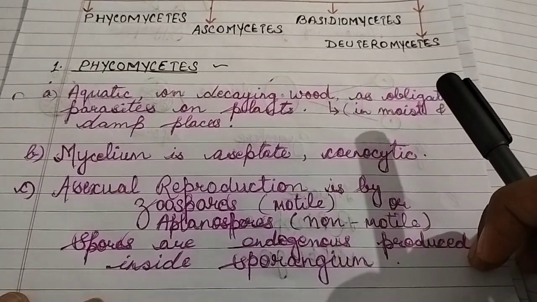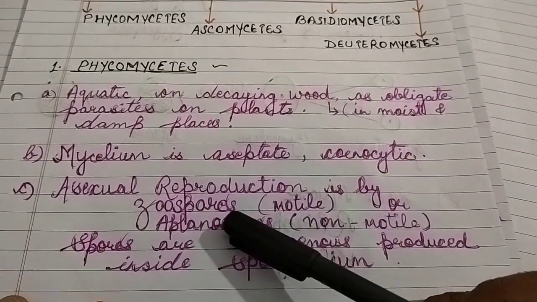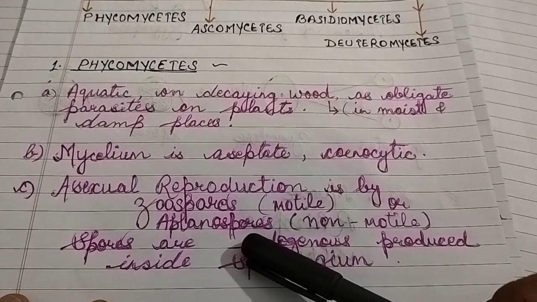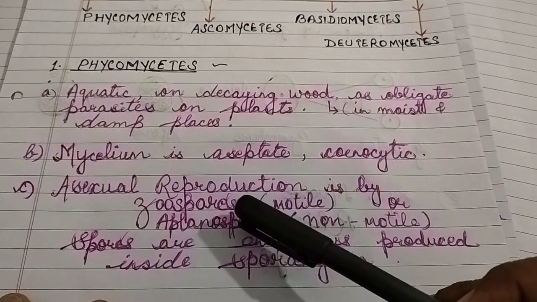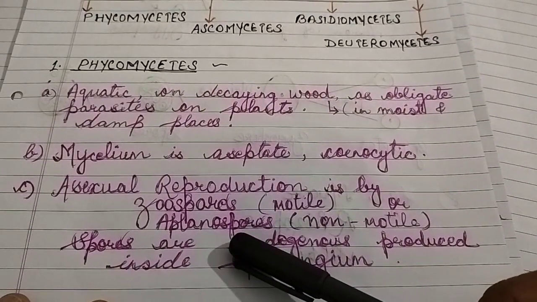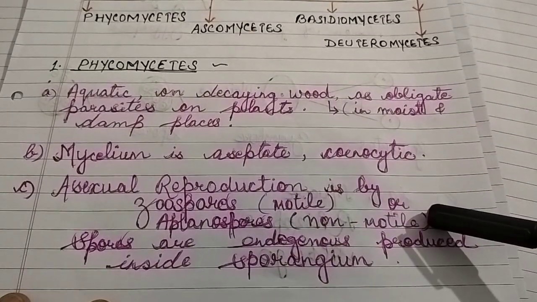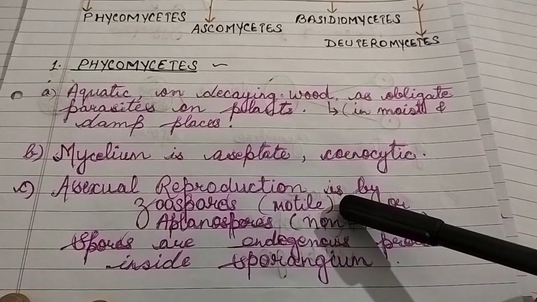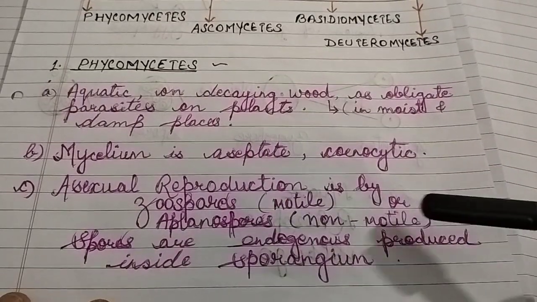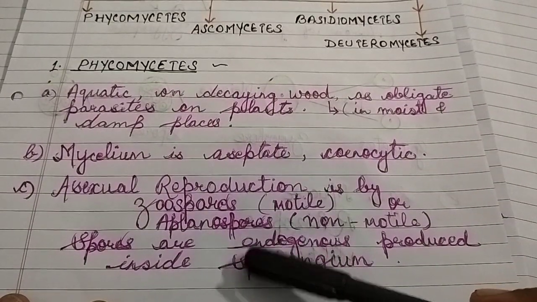Now something about their reproduction. In Phycomycetes, asexual reproduction is by zoospores or aplanospores. Two kinds of spores are produced for asexual reproduction. One is motile and the other is non-motile. Motile spores are called zoospores and non-motile spores are called aplanospores.